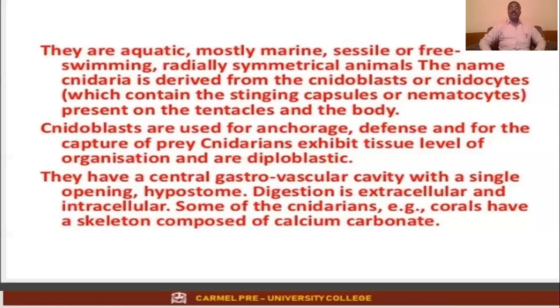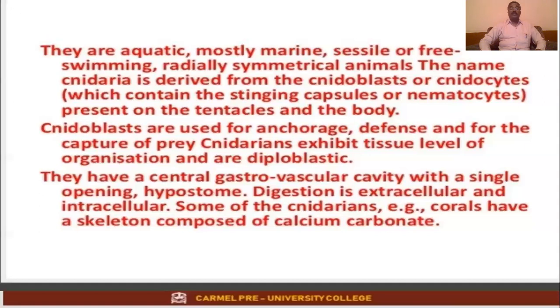It shows a special cavity called the gastrovascular cavity. Digestion is extracellular and intracellular. I think now you will understand. Intracellular means digestion that takes place inside the cell. Extracellular digestion takes place inside a cavity. So here the cavity we are talking about is the GVC, the gastrovascular cavity.